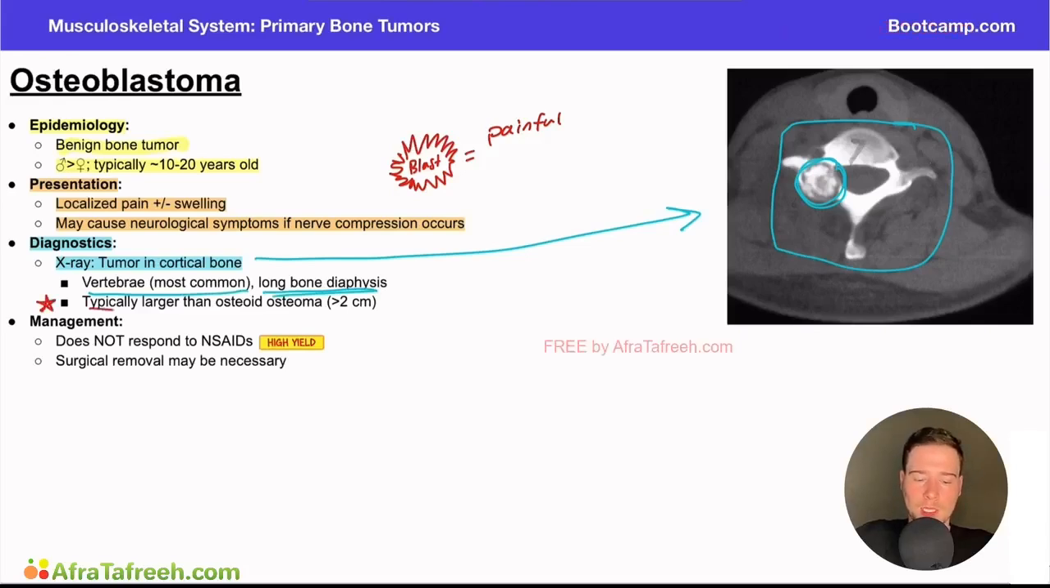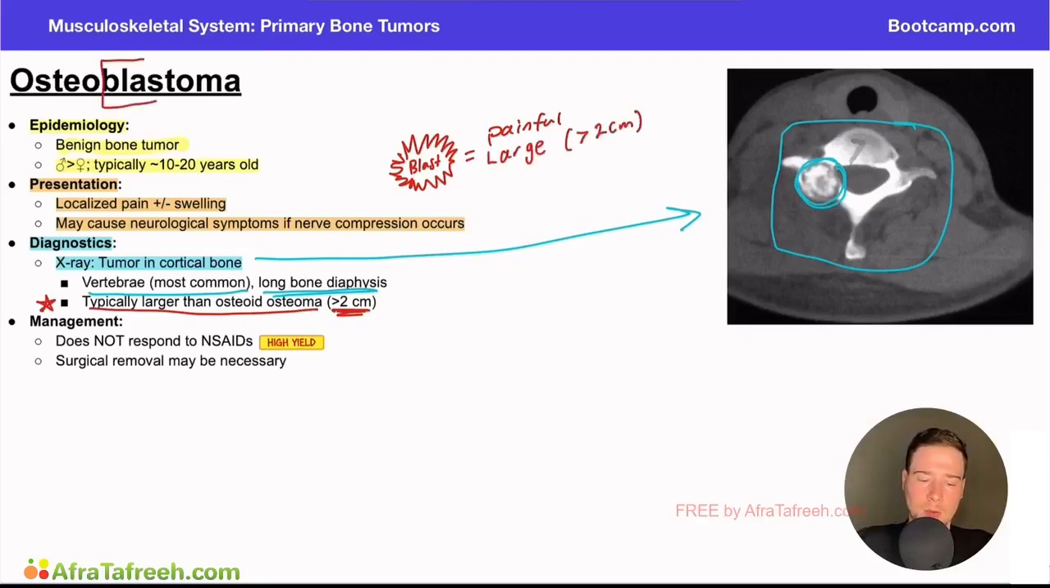about, and that the osteoblastoma is typically larger than the osteoid osteoma. It's typically greater than 2 centimeters. In the previous video, we talked about the osteoid osteoma being a bit smaller, typically less than 2 centimeters. And so again, if you think about a blast for a memory aid, right, it's painful and it's also large or greater than 2 centimeters. And so this is how I really can remember key portions of this bone tumor by thinking about the blast